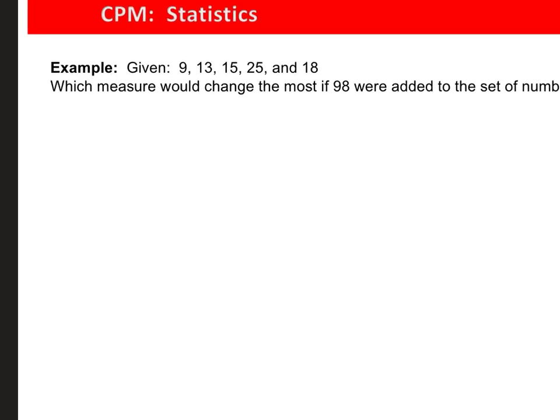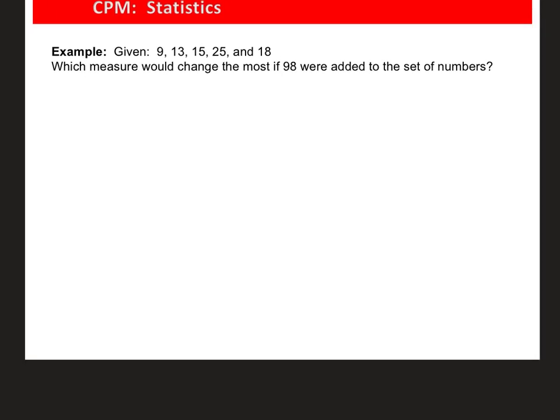Okay. So in this example here, which measure would change the most if 98 were added to the set of numbers? So we need to find the mean, median, and mode of all of these values, and then throw 98 in there and find the mean, median, and mode again, and see which one changed the most.